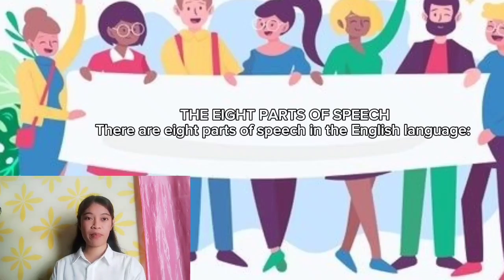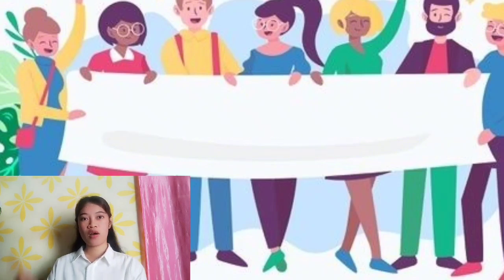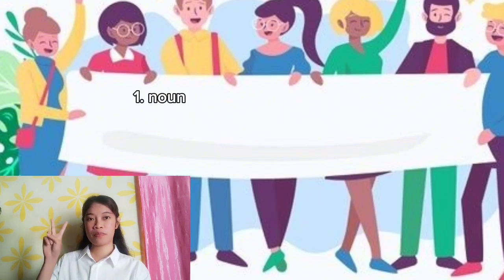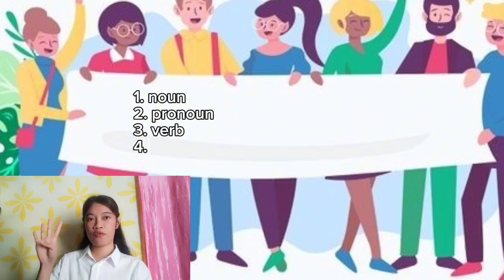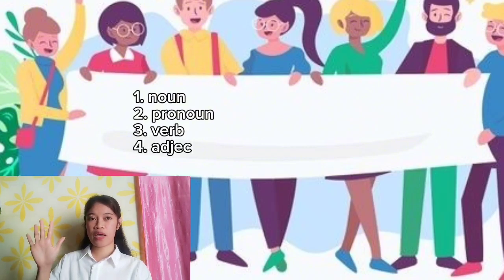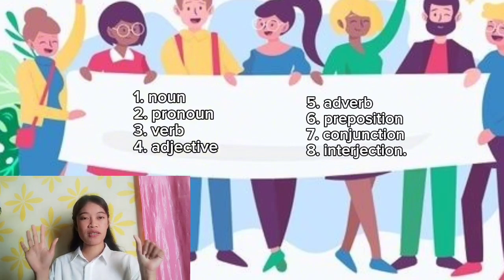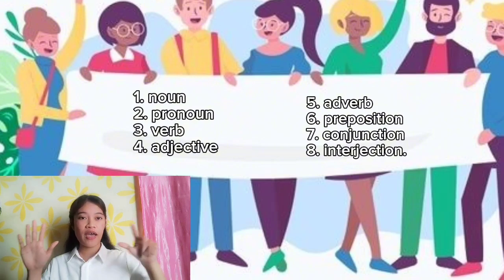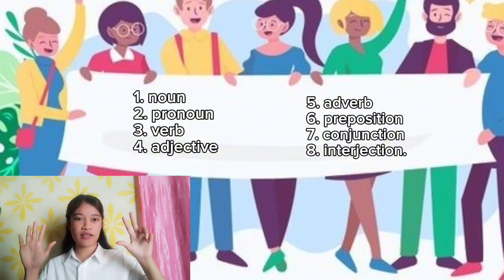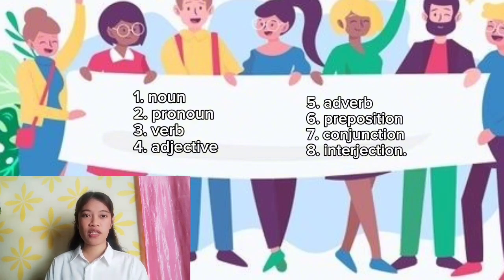There are 8 parts of speech in the English language. 1. Noun. 2. Pronoun. 3. Verb. 4. Adjective. 5. Adverb. 6. Preposition. 7. Conjunction. And 8. Interjection. So, in this video I will explain about the 8 parts of speech.